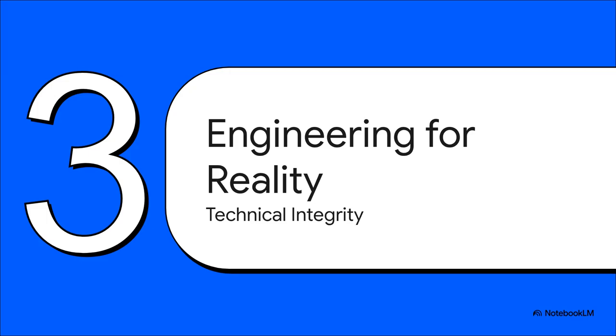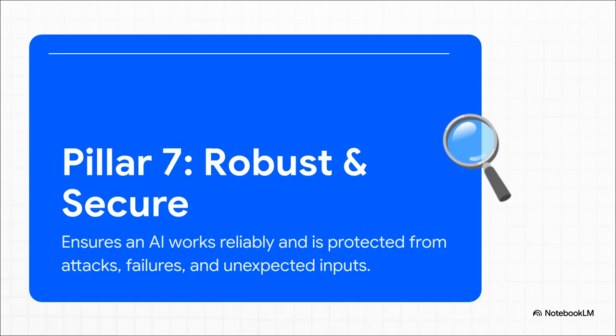All right, our final set of pillars, this is all about engineering for reality. Because it's not enough for an AI to be a good idea on paper. It has to be reliable, secure, and sustainable when it's out in the messy, unpredictable, real world. Pillar 7 is all about being technically robust and secure. Now, robustness means the AI can handle weird, unexpected situations without just breaking down. And security means it's protected from hackers and malicious attacks.